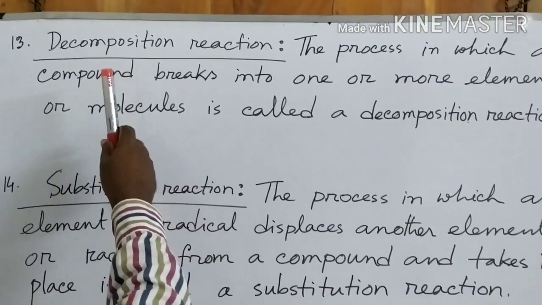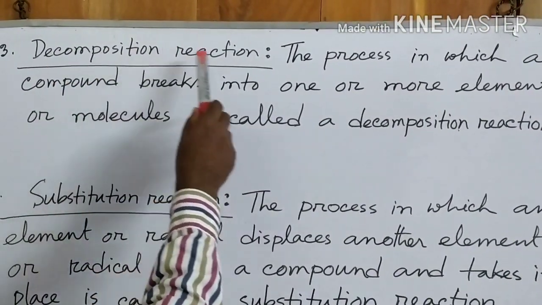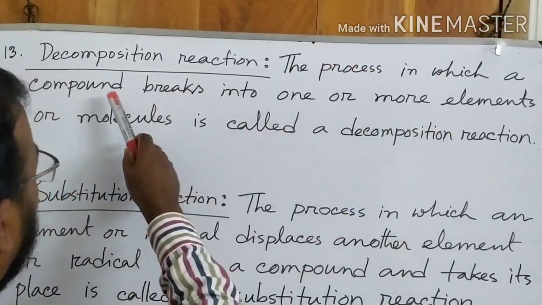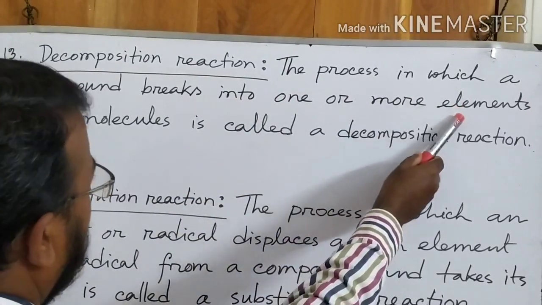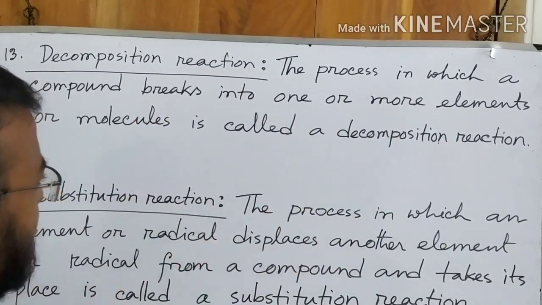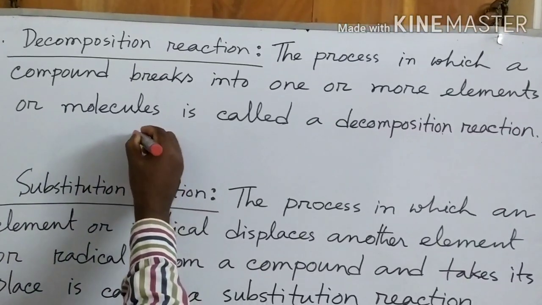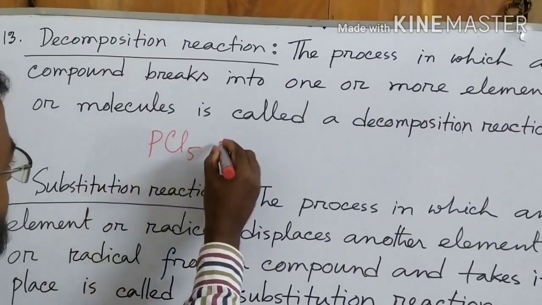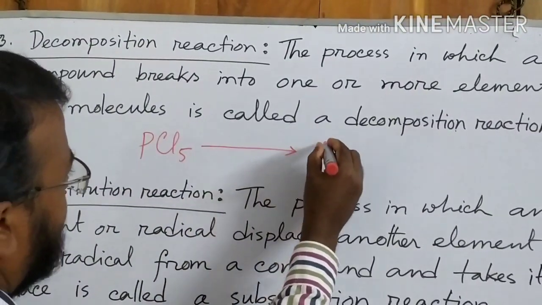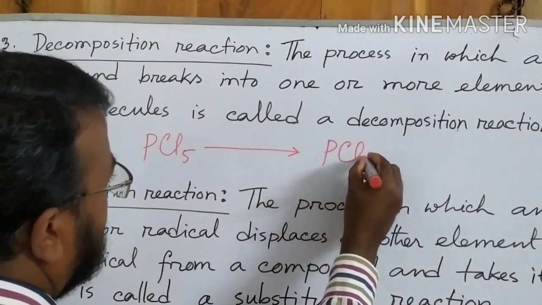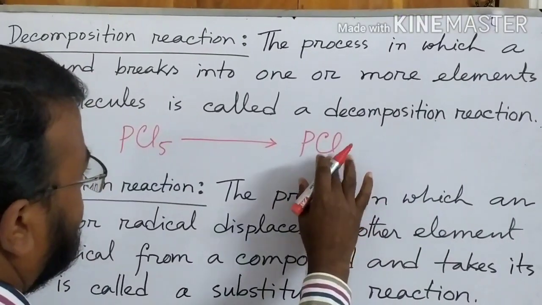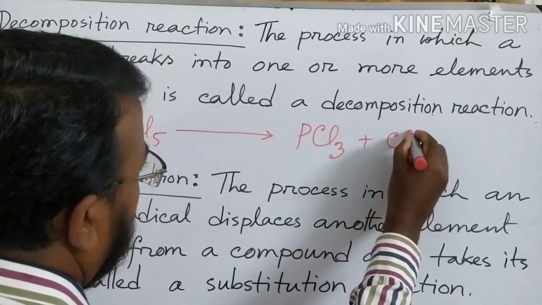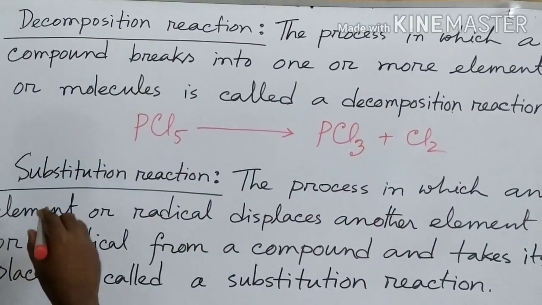Okay, my dear students, now we are in number 13. It is decomposition reaction. Everybody see that the process in which a compound breaks into one or more elements or molecules is called decomposition reaction. For example, everybody know that phosphorus pentachloride, PCl5, breaks and produces phosphorus trichloride plus chlorine. Phosphorus trichloride, that means PCl3, and chlorine will be broken off. Okay, then